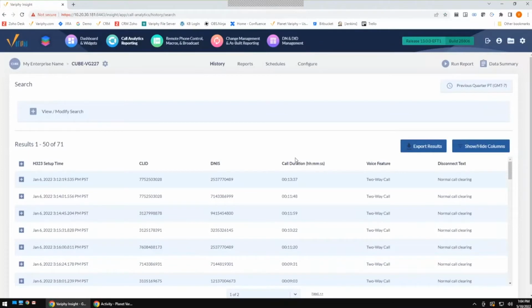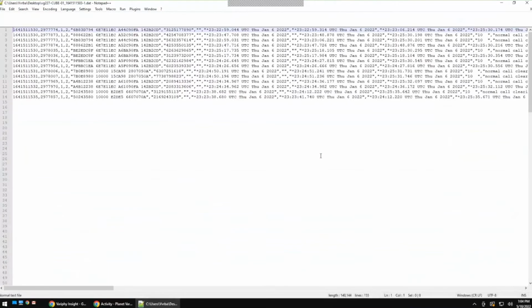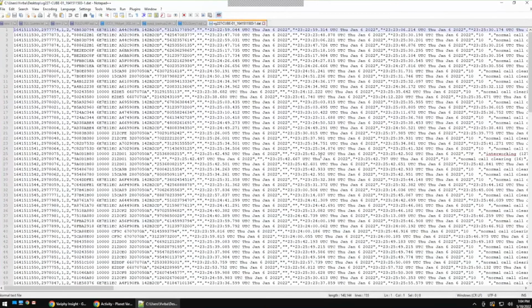So in previous releases prior to 13.0, if NTP was not configured, the Cisco data would come across with a character in front of the call data. So just to give you an idea of what that looks like, I'm going to go ahead and open up what we'll consider a flat file that we're receiving from the Cisco Cube. So there's a lot of things here to look at. We're not going to have to look at all of them.